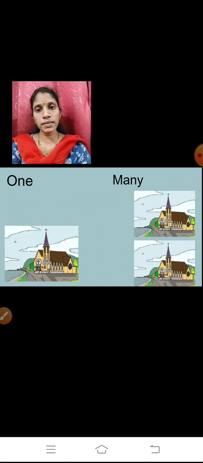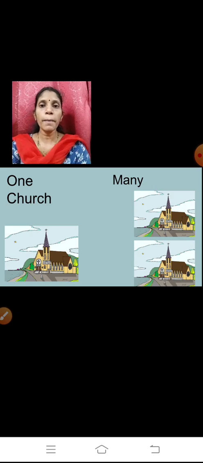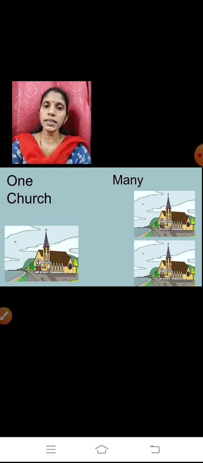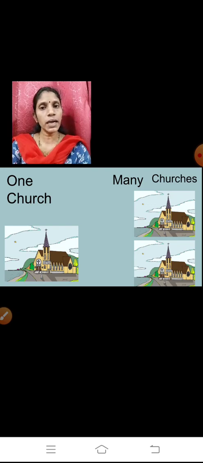The next one. Can you tell me which place it is? Yes, it is a church. It is a church where the Christians go to pray. On the left side you can see there is one church. On the other side you can see there are two churches. So here also you are supposed to add ES. The spelling will be the same, CHURCH, but at the ending you are going to add ES, that is churches.